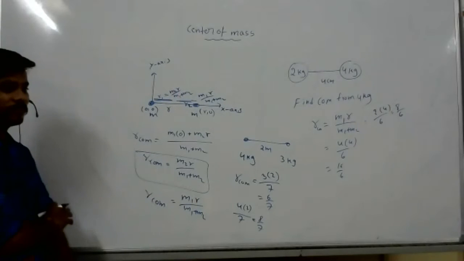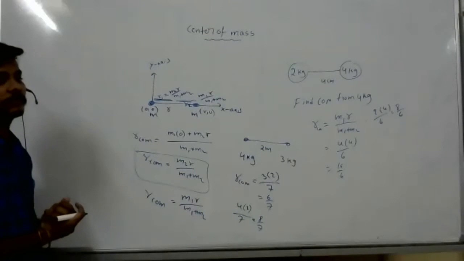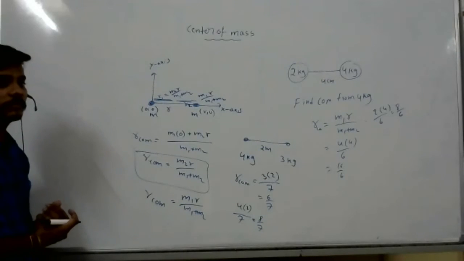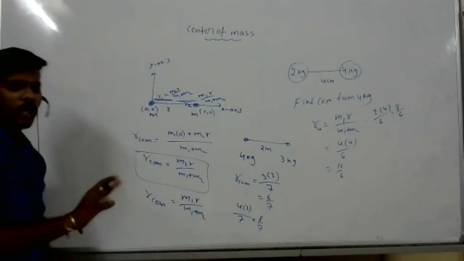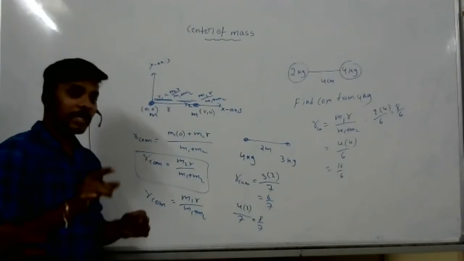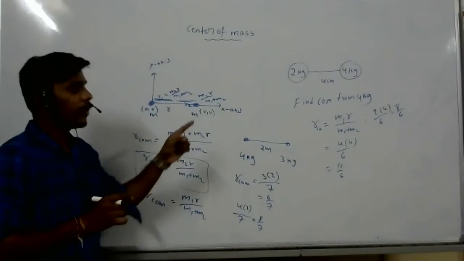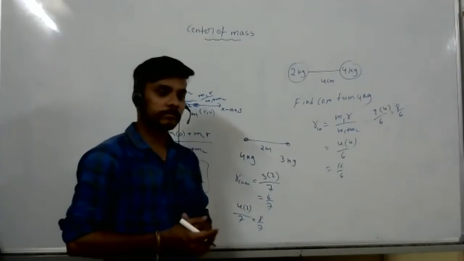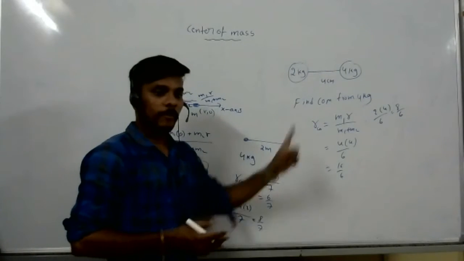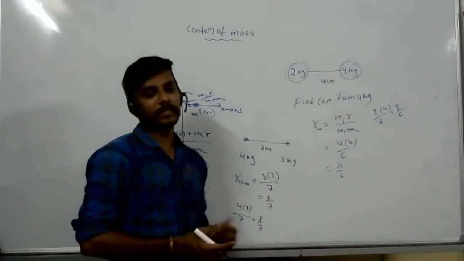When we take this practically, like the 2 kg, 4 kg example you took, there they haven't mentioned the origin. What I'm saying is, find the center of mass from 2 kg, so 2 kg is the origin. Find the center of mass from 4 kg, so 4 kg is the origin.